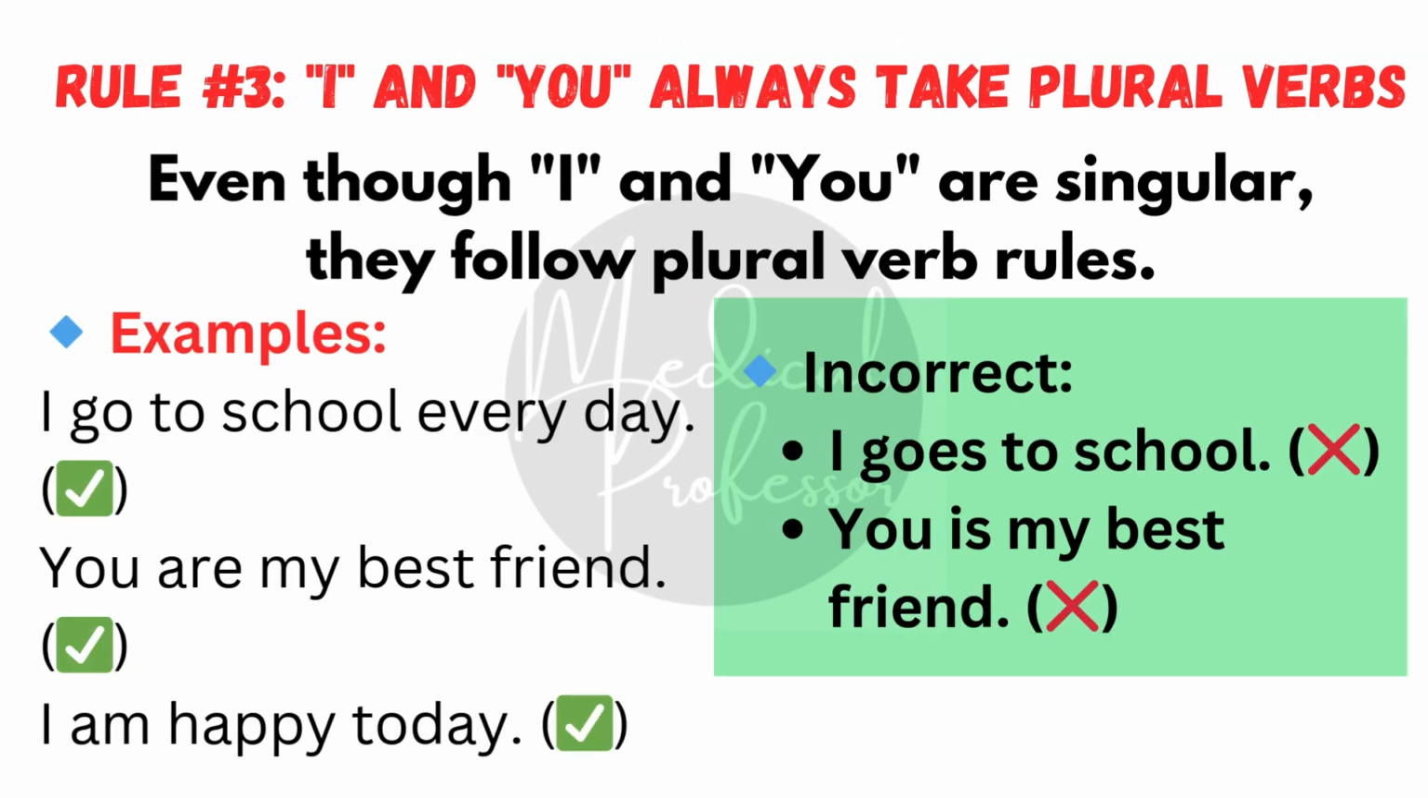Rule number 3. I and you always take plural verbs. Even though I and you are singular, they follow plural verb rules. For example, I go to school every day. You are my best friend. I am happy today. "I goes to school" and "you is my best friend" are incorrect sentences.